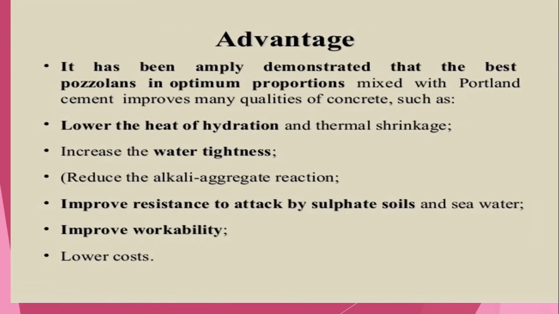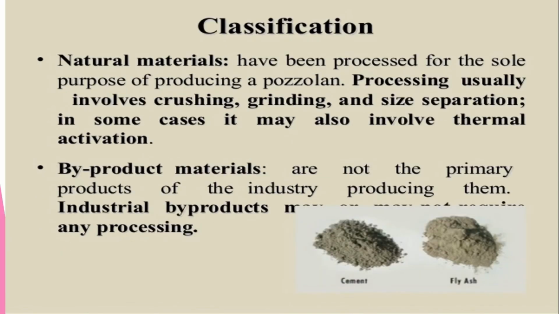The advantage is that it has been amply demonstrated that the best pozzolana in optimum proportion mixed with Portland cement improves many qualities of concrete, such as lowering the heat of hydration, increasing the water tightness, improving the resistance to attack by sulfate soils and seawater, improving the workability, and lowering the cost. So the natural materials have been processed for the sole purpose of providing a pozzolan. Processing usually involves crushing, grinding and size separation. In some cases, it may also involve thermal activation.